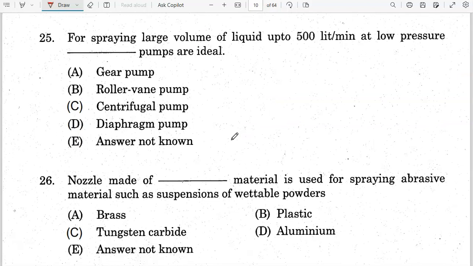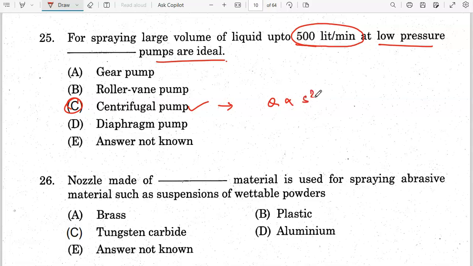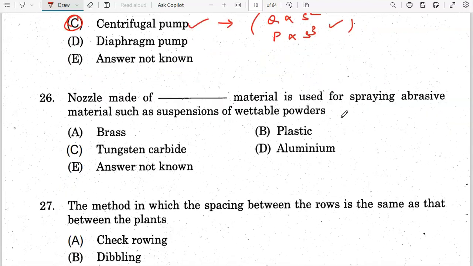Next question. For spraying a large volume of liquid up to 500 liters per minute at low pressure, dash pumps are ideal. It is the centrifugal pump. High volume of discharge can be attained through a centrifugal pump. Here the discharge rate varies as the square of the speed and the power varies as the cube of the speed. These are the important criteria for a centrifugal pump. Option C is the correct answer.